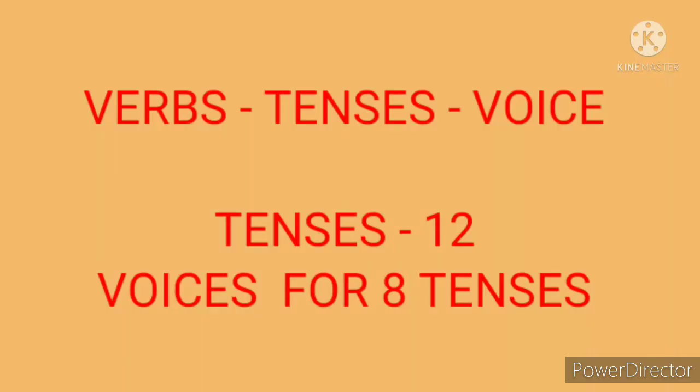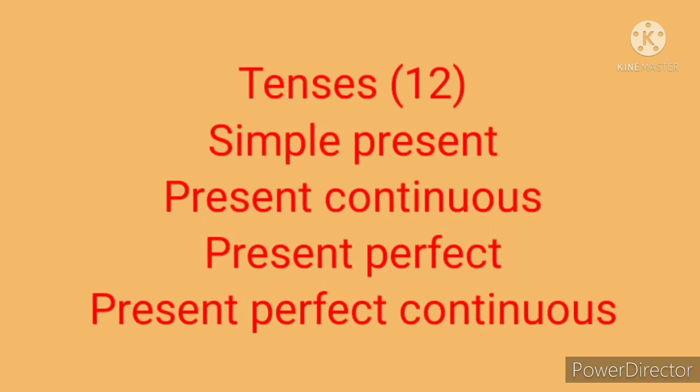Last but not least, I would like to tell you that we have tenses for the verbs, and those tenses have voice forms. Totally in English we have 12 tenses, but we have voice forms only for 8 tenses. Let us see the 12 forms of tenses.